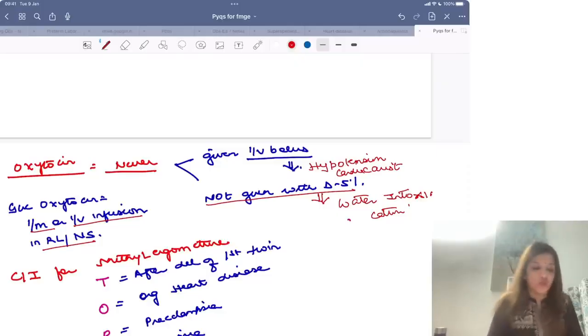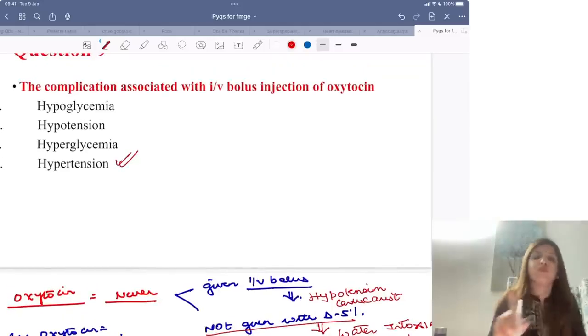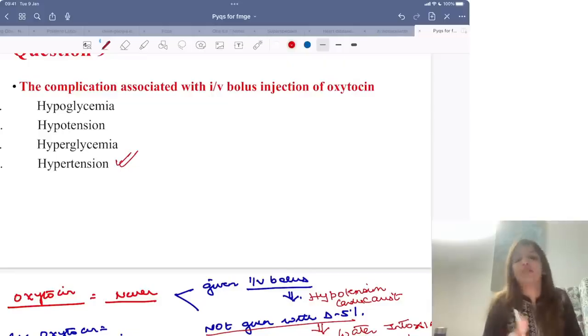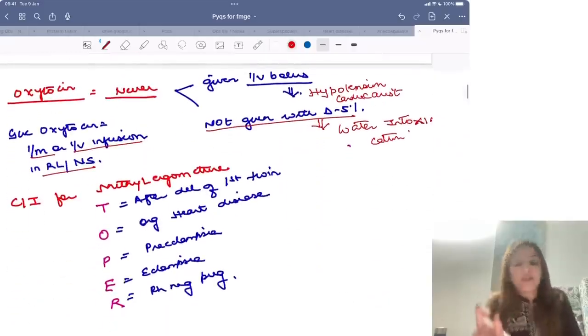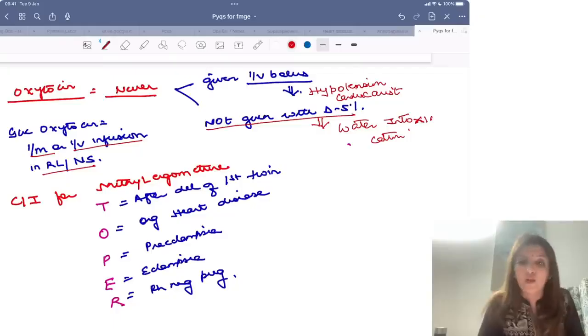So IV bolus you don't give because it leads to hypotension. Dextrose 5% में नहीं बनाते हैं because it can lead to water intoxication, right? Now quickly I want all of you to revise contraindications for methyl ergometrin. If you are a Marrow subscriber, I have told you the mnemonic for contraindications of methyl ergometrin. They are